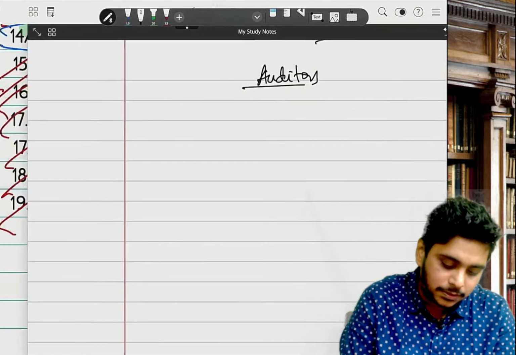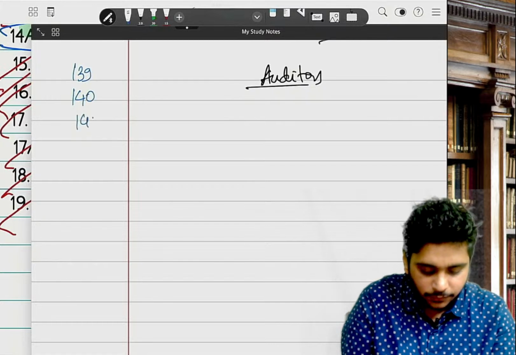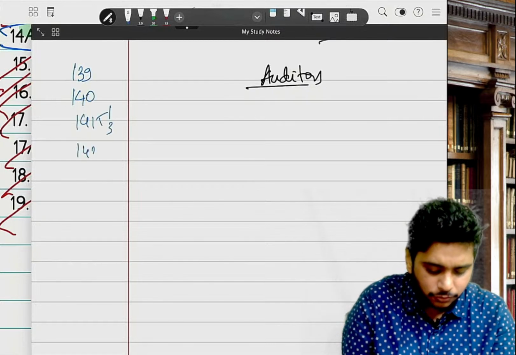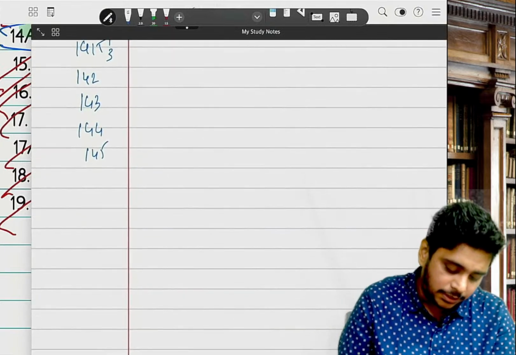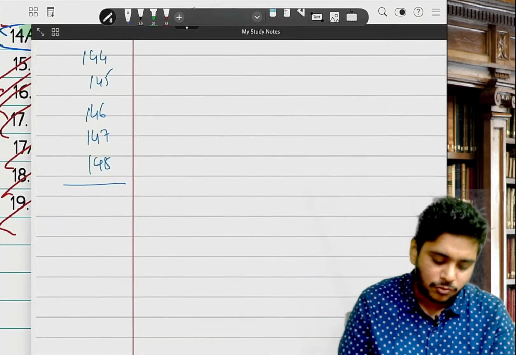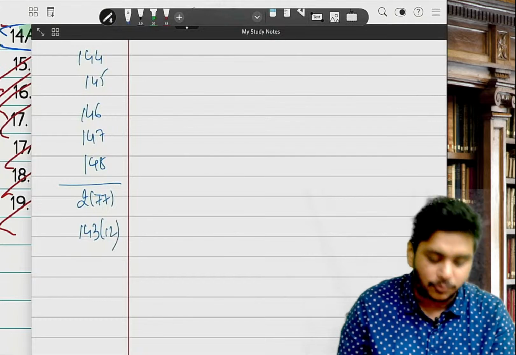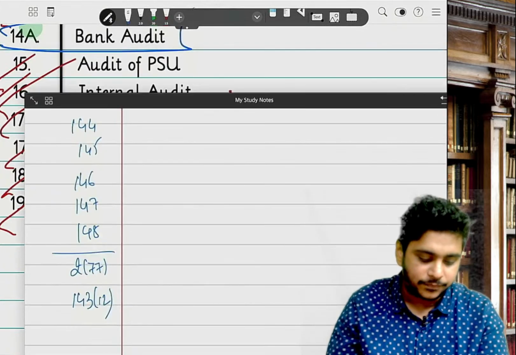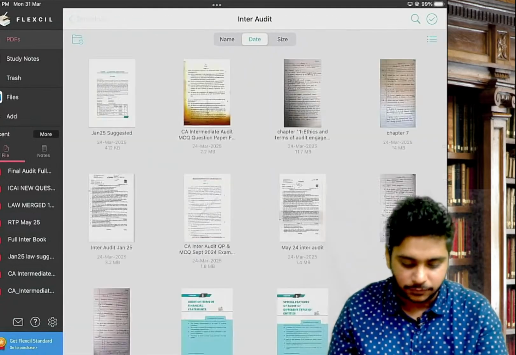The sections we start with are around 139, 140, then we do 141, 142, 143, 144, 145, then 146, 147 and 148. Then there are two more sections, 277 and 143(12), that's reporting of fraud. Please open your notes, my handwritten notes, and we start revising.